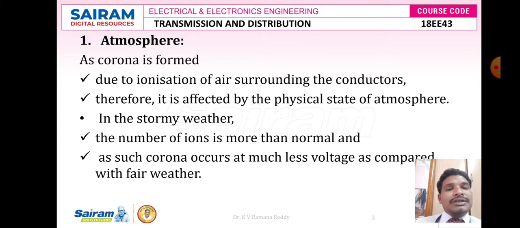During fair weather conditions, that means normal weather conditions, the ions present in the air are less. So during that interval, for corona to occur on the surface area of the conductor, definitely a voltage greater than the rated value is required between the two conductors. Then only the corona effect takes place. So anyhow, atmosphere is one of the factors affecting corona.